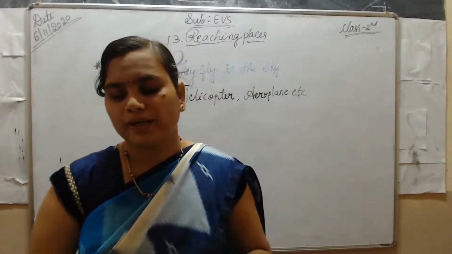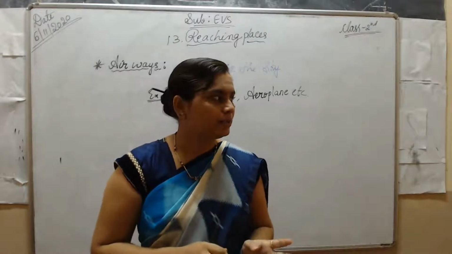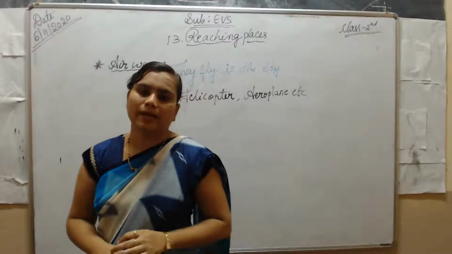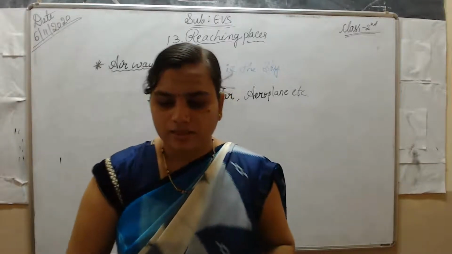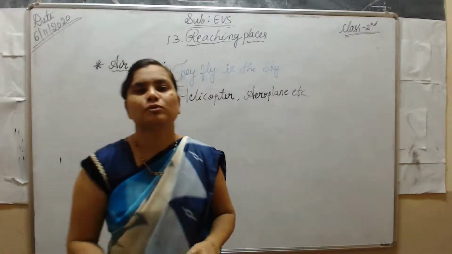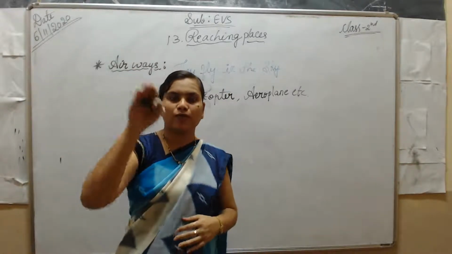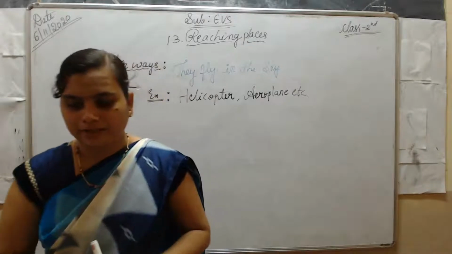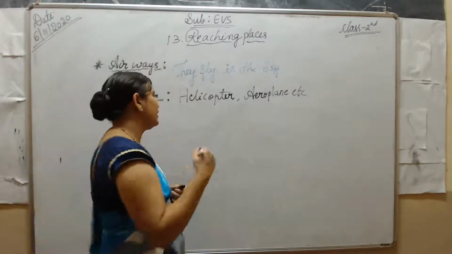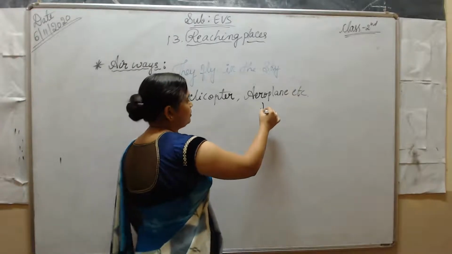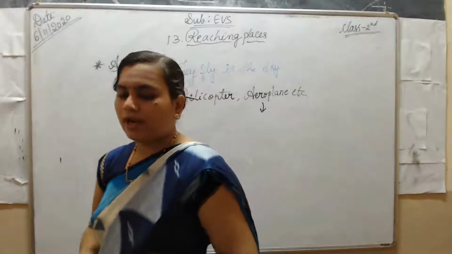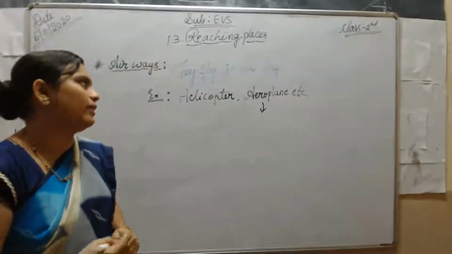Air transport vehicles need a special place to take off and land. Yes, students, planes need airports. What do planes need to take off and land? Airports and runways.